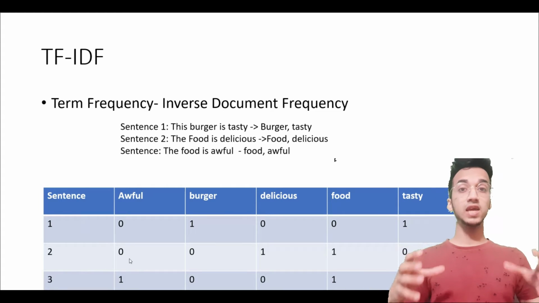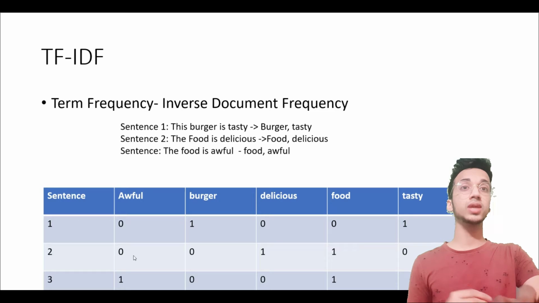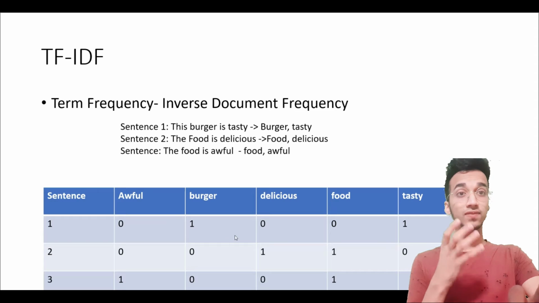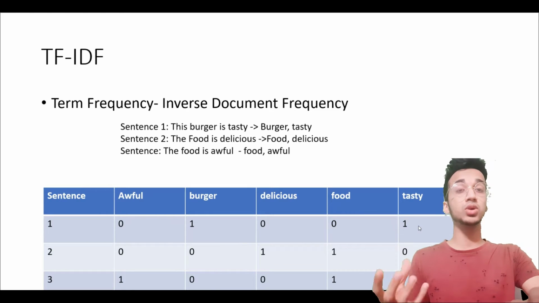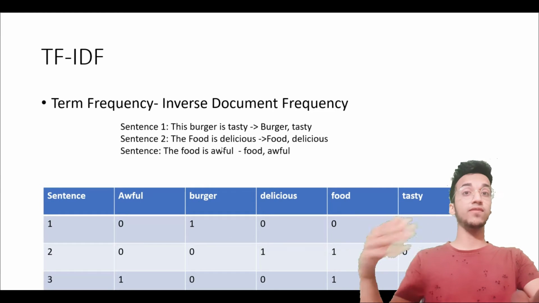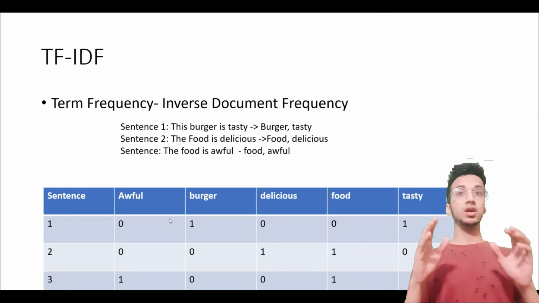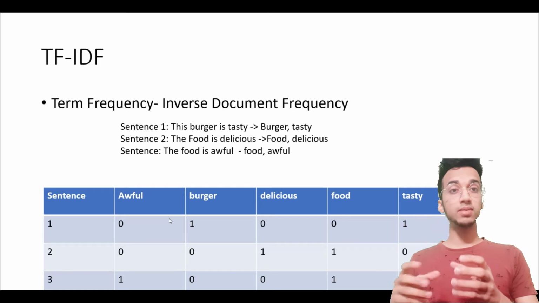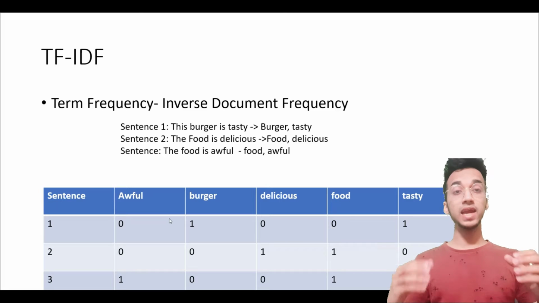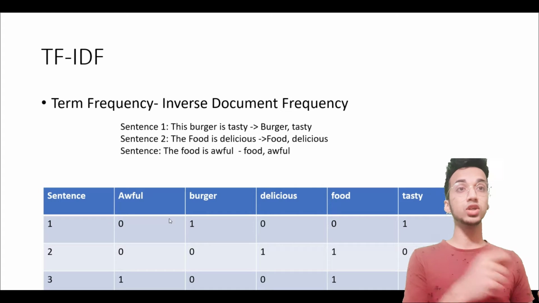So the problem was that we were not able to give weightage to important terms. Right? For example, in this particular scenario, tasty is very important, right? Or delicious is very important, right? They are conveying the sentiment. So in this scenario, tasty and burger have the same importance. Also, if words like the and is were not removed, they would also have a very high weightage because their frequency is a lot in the document. So basically, term frequency is what? It's number of times a word is occurring in a particular sentence. Right? Now when the word is occurring a lot, it might get very high importance. To prevent that from happening, we introduce something called as the inverse document frequency.